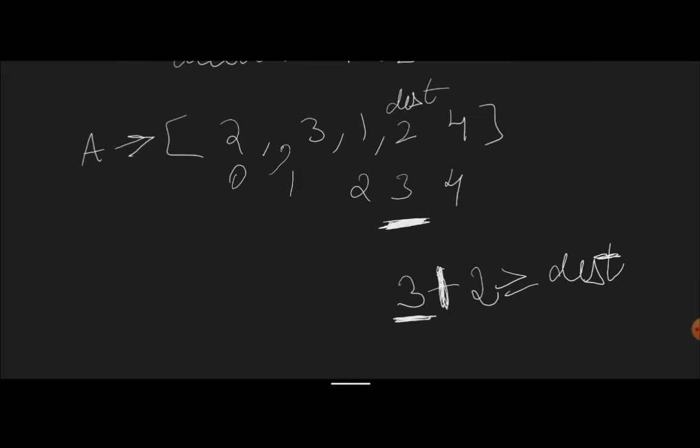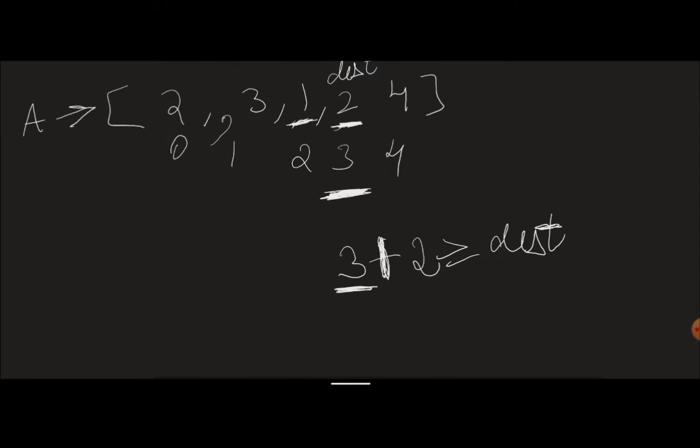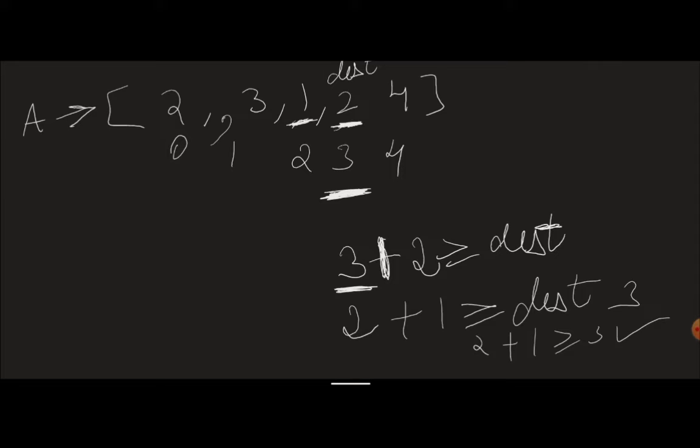Okay, I decide to move from here. Now this is my destination and I have this here, right? From here we try again. We say, okay, from second index, if I take maximum number of steps as 1, is it greater than or equal to the destination? Yes, it is, right? Because the destination is 3. So 2 plus 1 is greater than or equal to 3. Yes, true.